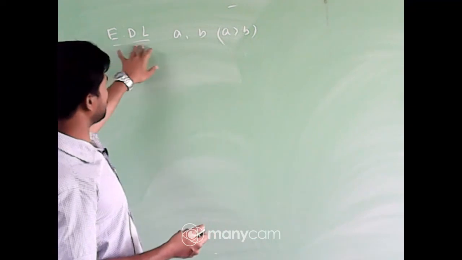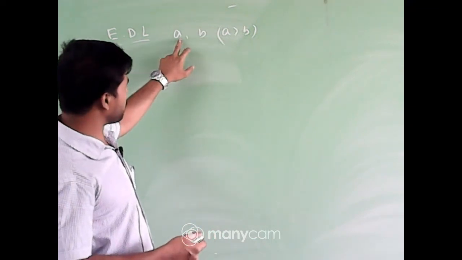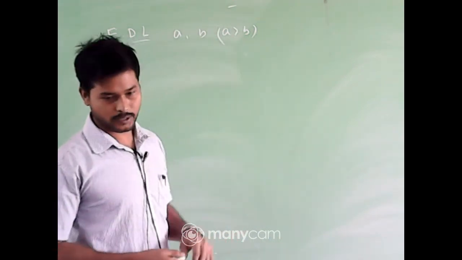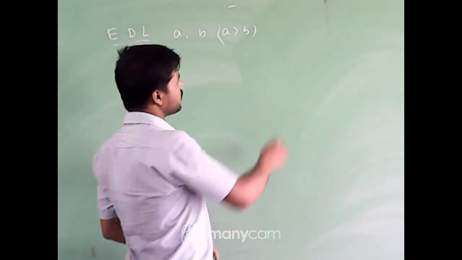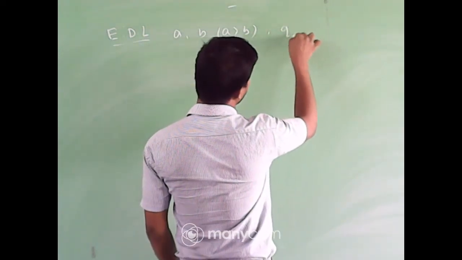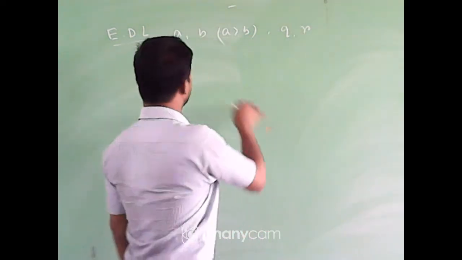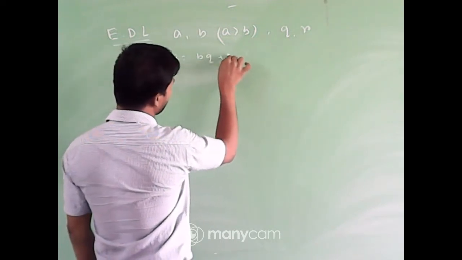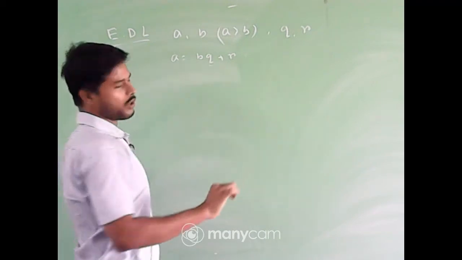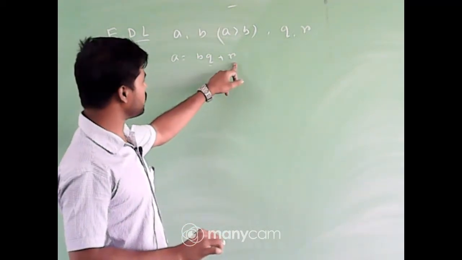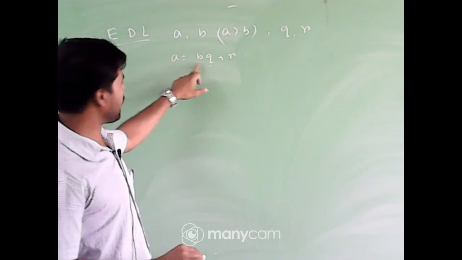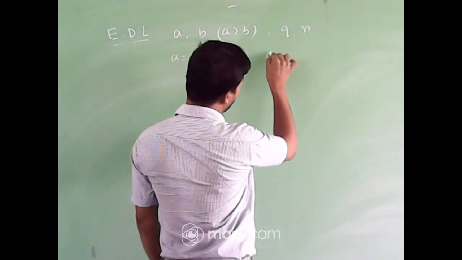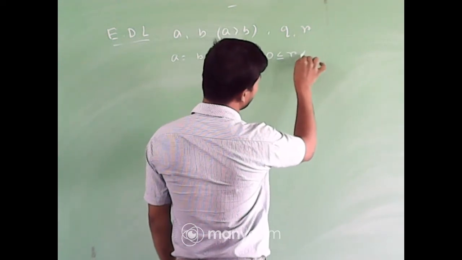So, Euclid's division lemma states that if there are two numbers a and b with a greater than b, then there always exist two integers q and r such that a is equal to bq plus r, where q is called the quotient, r is called the remainder, b is called the divisor, and a is called the dividend. One condition must be satisfied: 0 less than or equal to r less than b.